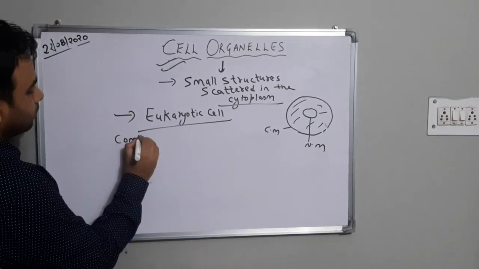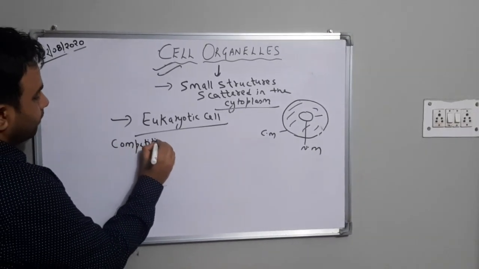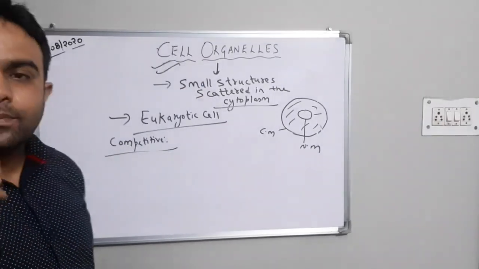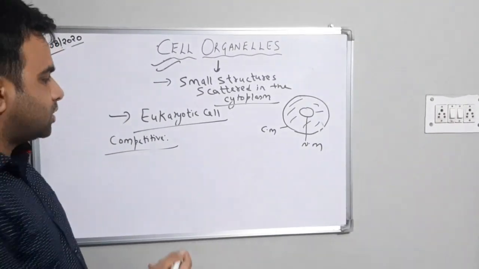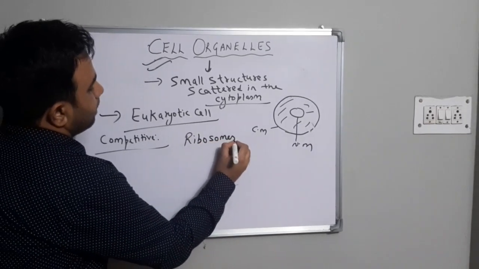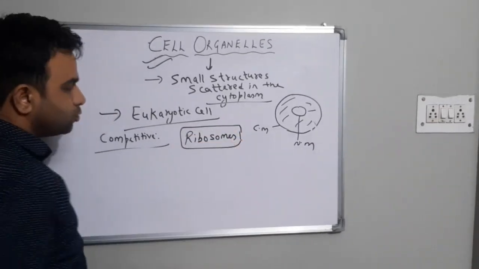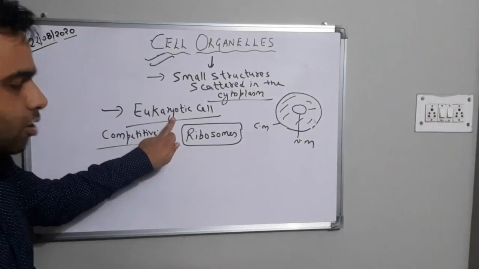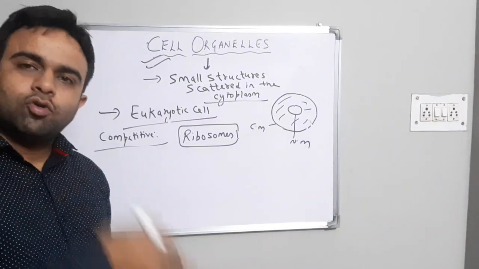Competition point, competitive. The only cell organelle which is found in both prokaryotes and eukaryotes is the ribosome. Ribosomes are the only cell organelle which are found in eukaryotic cell as well as in prokaryotic cell.